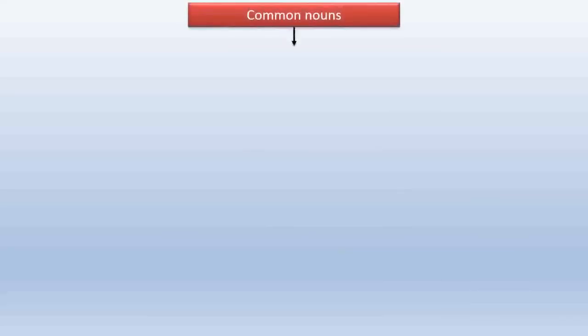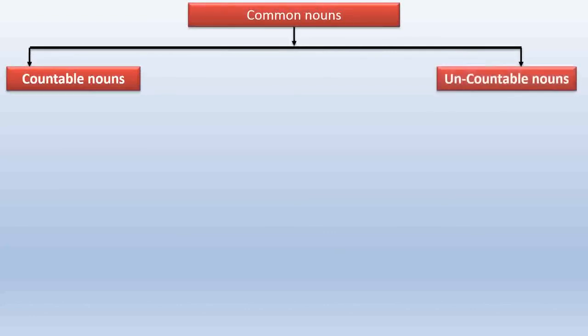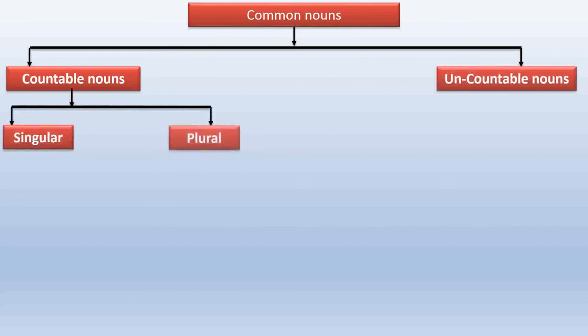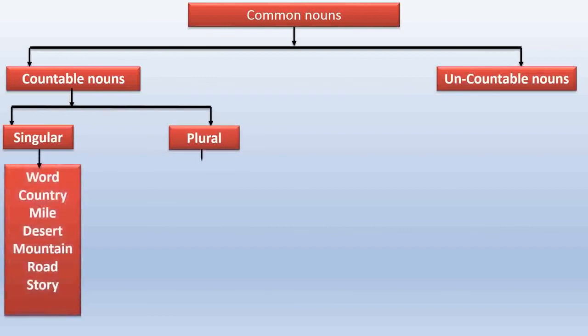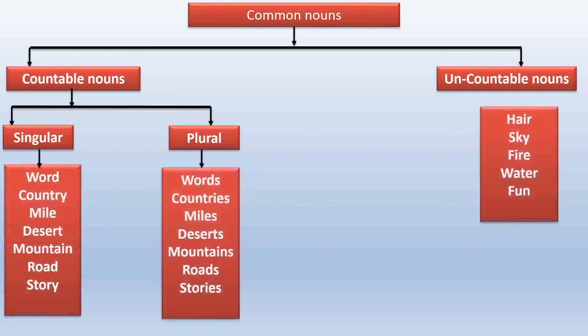Alright then, let us now understand the concept of countable nouns. As you know, children, some things, animals, etc., that is, some common nouns can be counted. They are called countable nouns. In other words, the nouns that show things that can be counted are known as countable nouns. Similarly, some nouns stand for something that cannot be counted. They are called uncountable nouns.